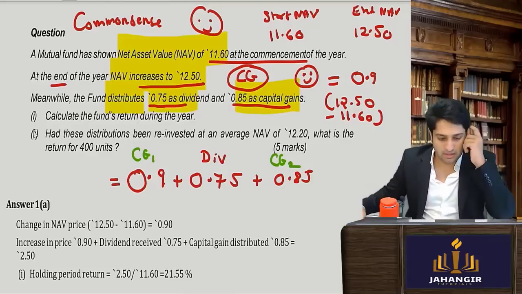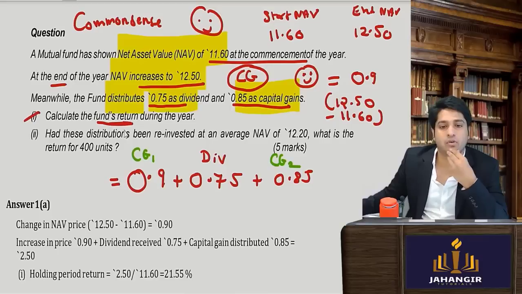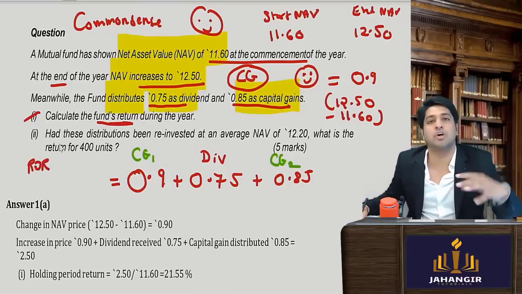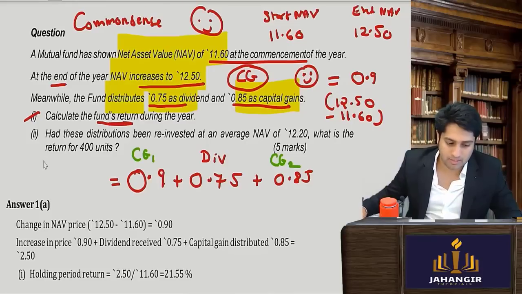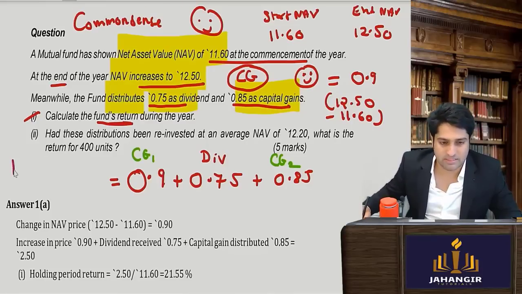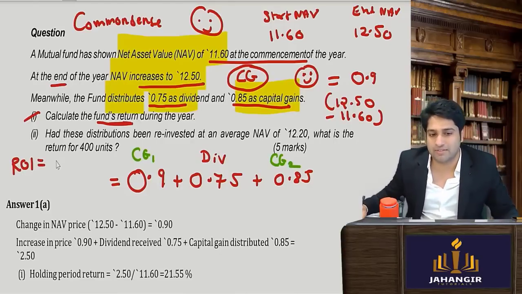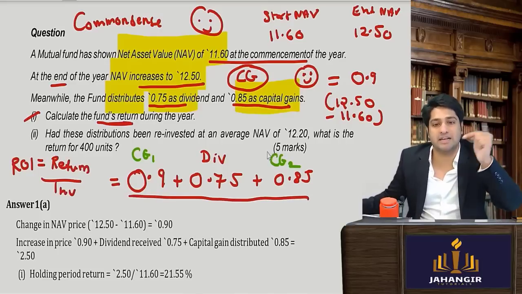Now let's calculate the fund's return. If I have to see the return, it's very simple. It is your return on investment, ROI. Have you heard of the word? Anytime any person is there, they always calculate the return on investment. इतना डालूंगा तो कितना मिलेगा? So the formula is very simple. Return upon investment: the total returns that an investor gets divided by the investment amount.